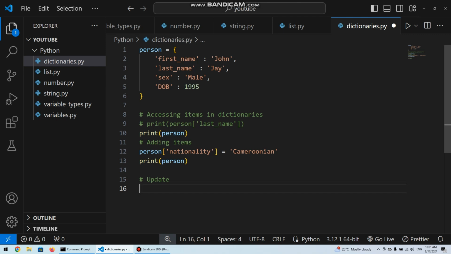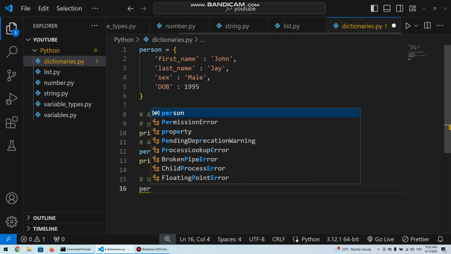So this one adds a new key and its value. Now we could also update. For example, we already know date of birth is 1995. Let's say maybe the person made a mistake and they need to update it. Now all you have to do is you have person